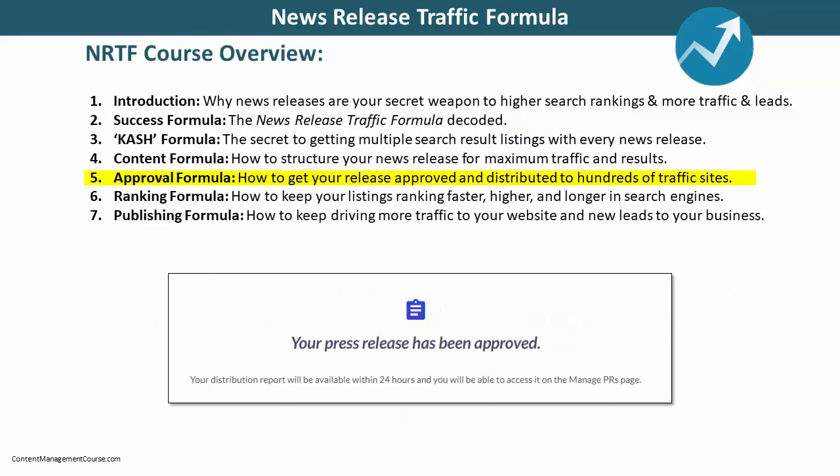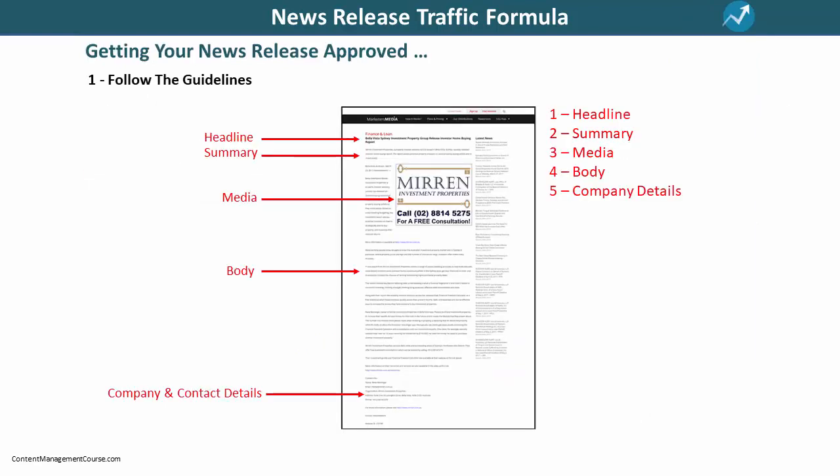In this module, I'm going to show you how to get your news releases approved and distributed to hundreds of traffic-generating sites. There's really only one thing you need to do to get your news releases approved, and that is to follow the guidelines of your distribution service provider. We have covered most of those guidelines in the previous training module. If you don't follow the guidelines, your news release may not be approved.